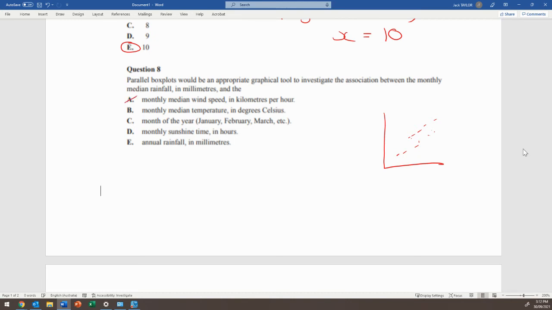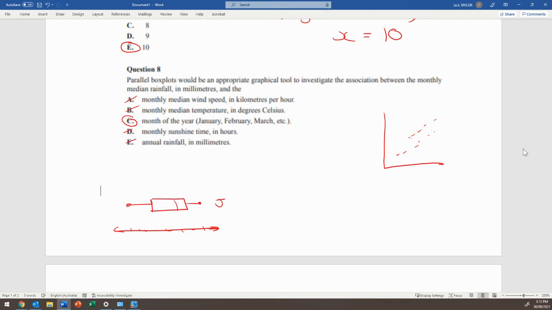Wind speed, that's numerical. Temperature, that's numerical. Sunshine time in hours, numerical. Rainfall, numerical. It has to be C because that is the only categorical variable there. What you do is on your axis, you'd have your rainfall and how many millimeters, and then you'd have one box plot that represents January.